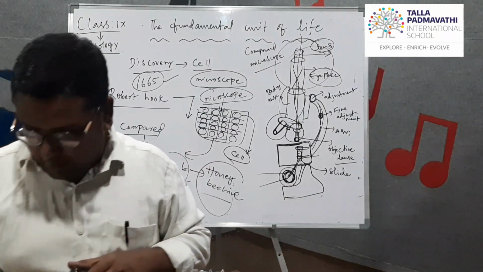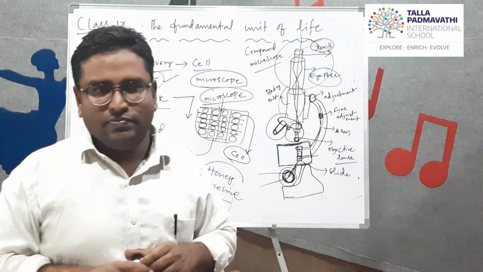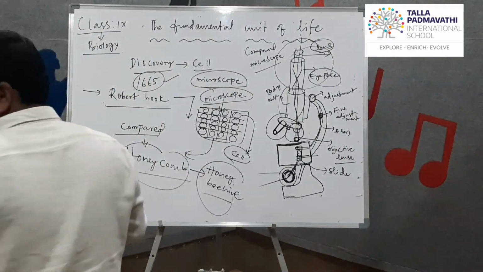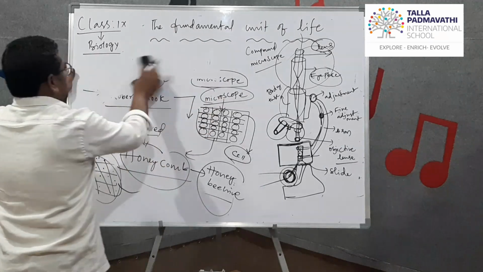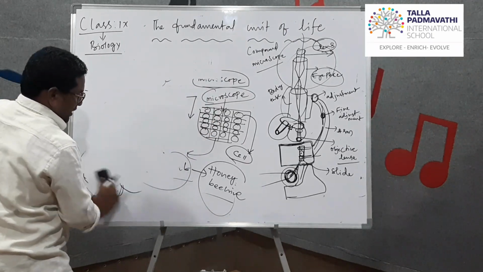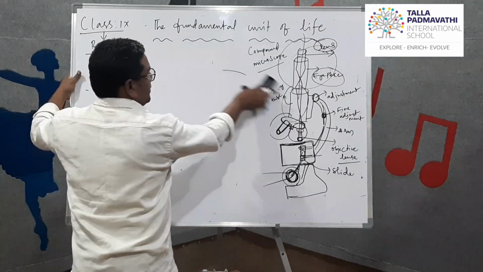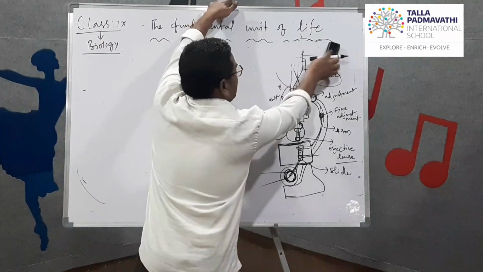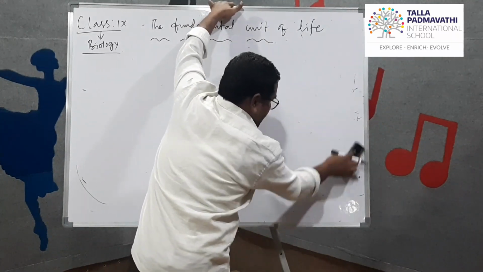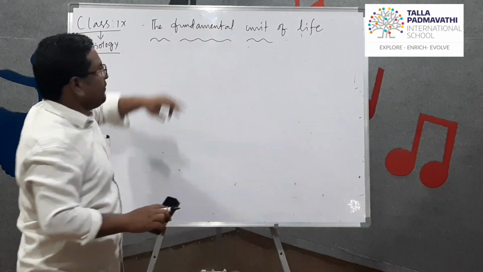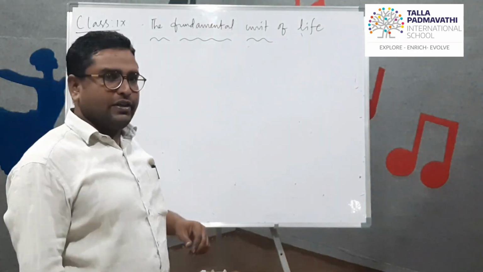Now let us see what living organisms are made up of. A question arises here: what are living organisms made up of? Before understanding that, I want to explain why the cell is called the fundamental unit of life.